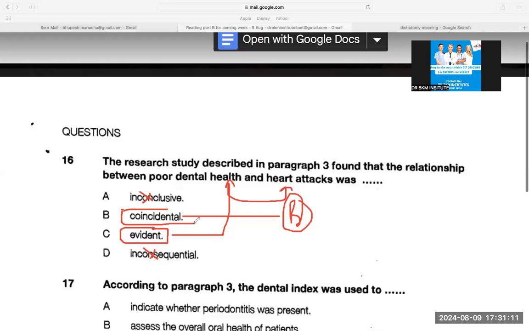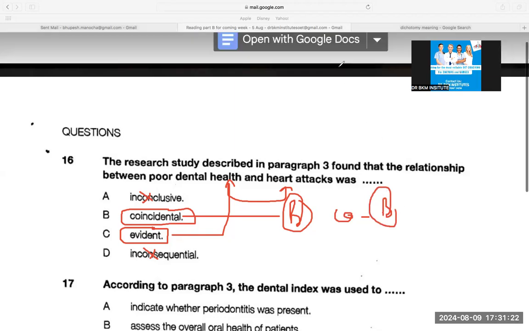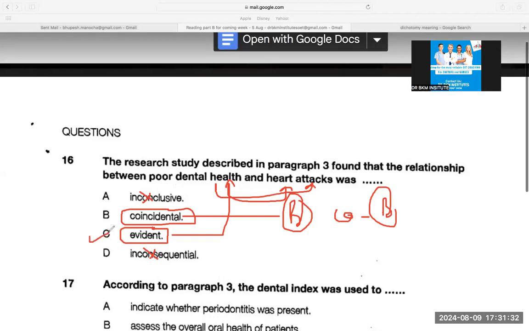Coincidental means happening together. Co always means together. So coincidental means they are happening at the same time. So I did B by chance, which I still feel is a good option as well, because they said there is a strong association. That means they will coexist. They will be coincidental, but that's okay. C is a better answer because there is a final report, so there is evidence. But again, this answer is also good.